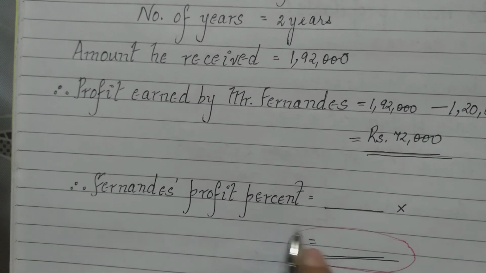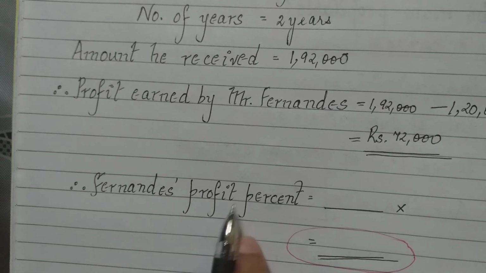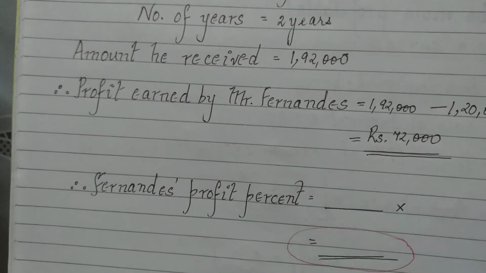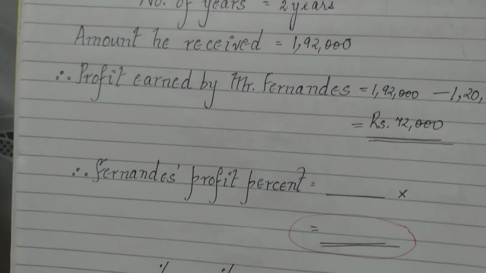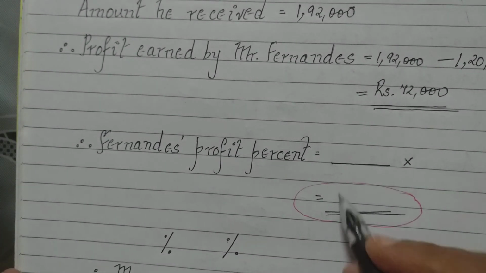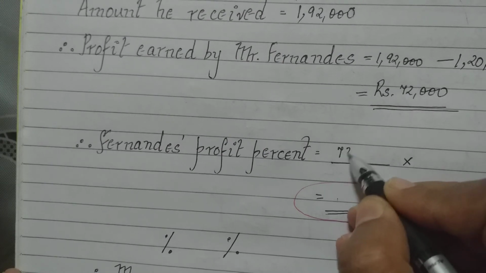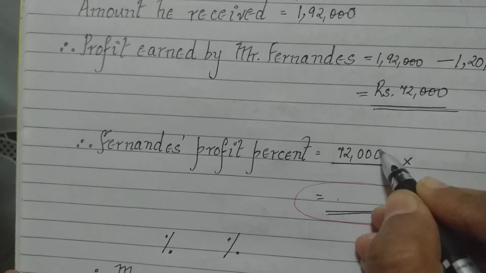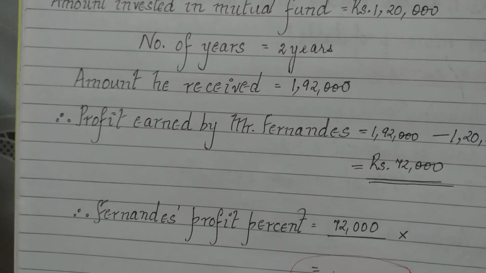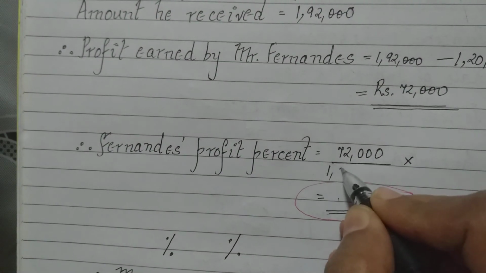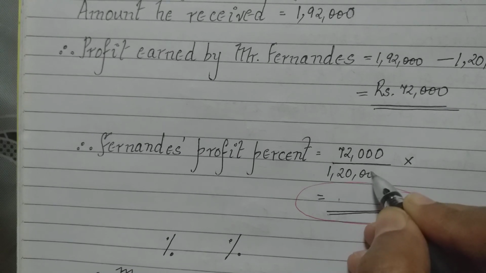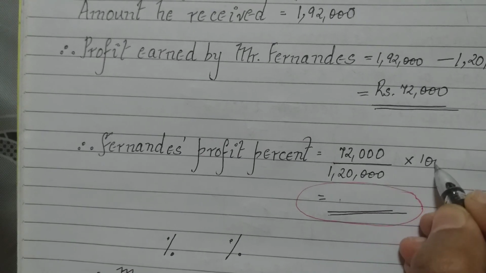Now we have to find the profit percent. The profit percent will be profit upon what he invested into 100. So profit is 72,000 upon he has invested here 1,20,000, into 100.